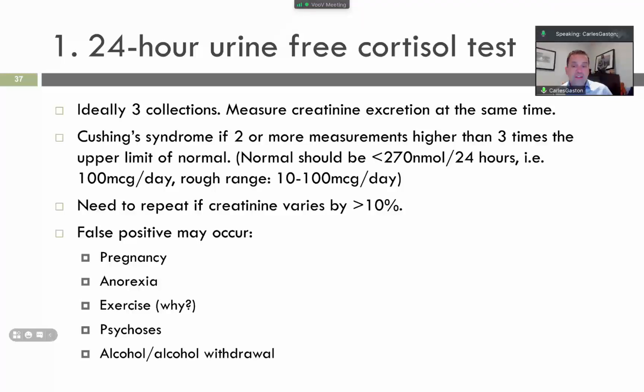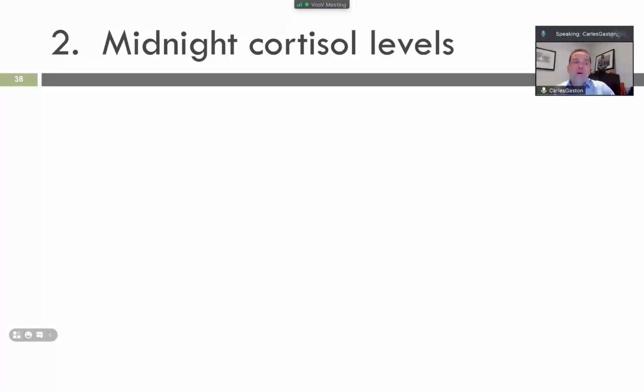Now the second test is the cortisol levels at midnight. These cortisol levels are taken from 11 p.m. to 1 a.m. As we have shown in the graph, midnight is when cortisol levels are very low, and when ACTH levels are very low. Normally, in normal individuals, these cortisol levels during sleep are almost undetected, as shown in the graph.